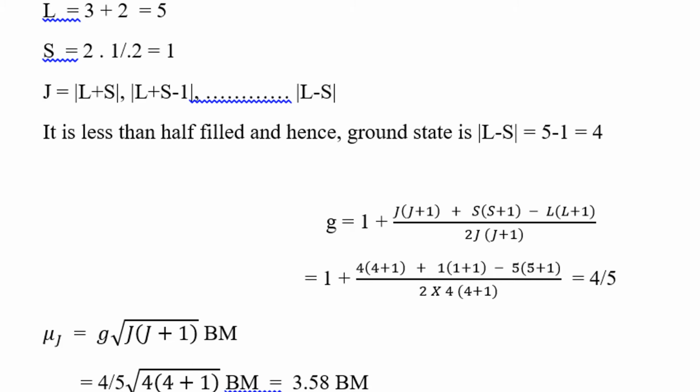Calculate the G value: 1 plus J into J plus 1 plus S into S plus 1 minus L into L plus 1, divided by 2J into J plus 1. We input the values and get 4 by 5. Then mu J is equal to G into root over J into J plus 1; we input the values and calculate 3.58. This is the magnetic value.